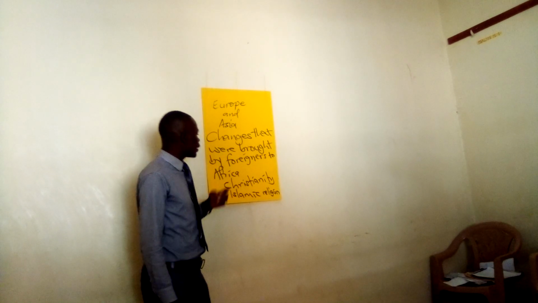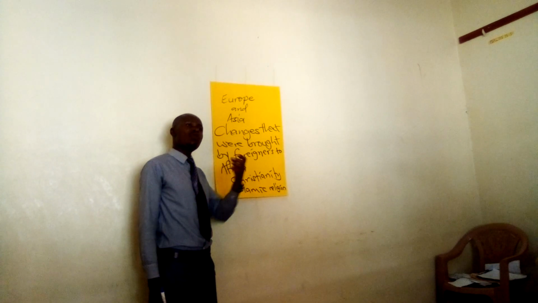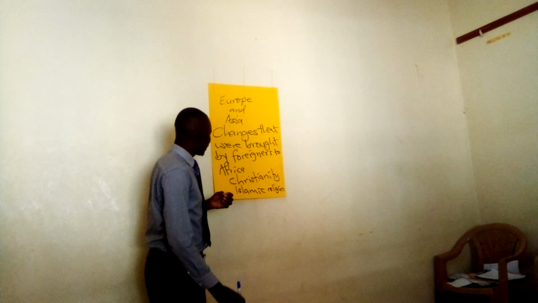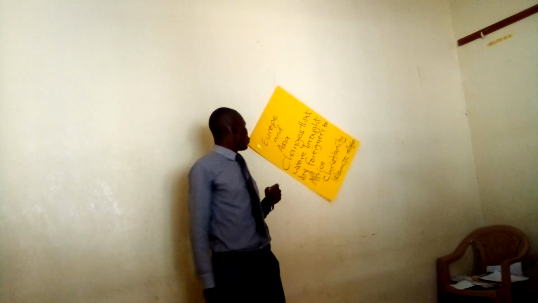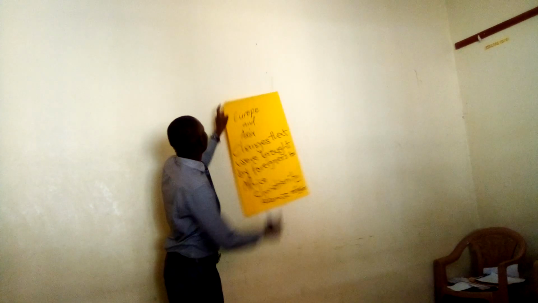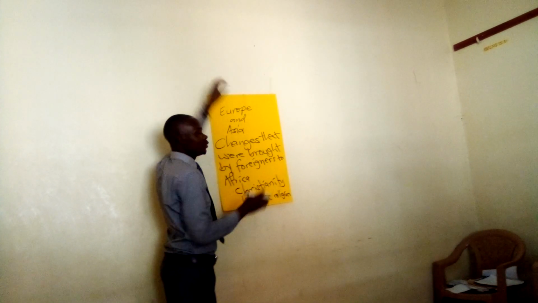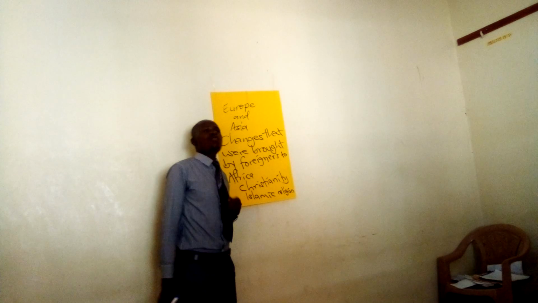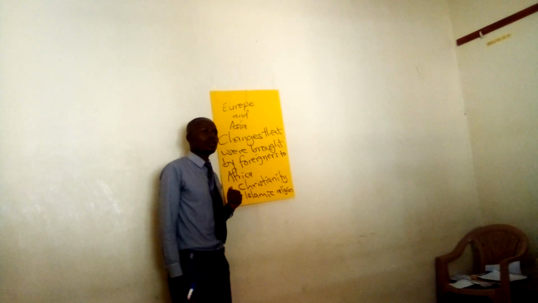Then we realized that there are some crops that we have in Uganda and in Africa, but were brought by foreigners. So we can see that new crops were introduced to Africa by foreigners. We look at some of the crops like the cloves, rice, and many others. Those were introduced by foreigners.